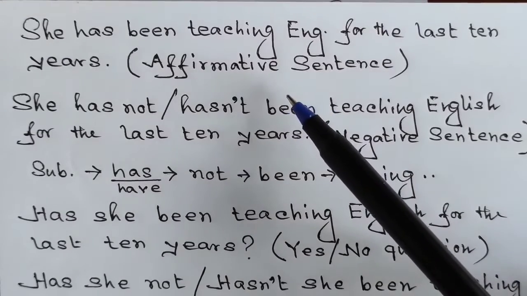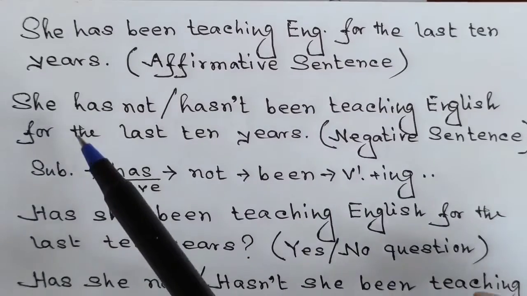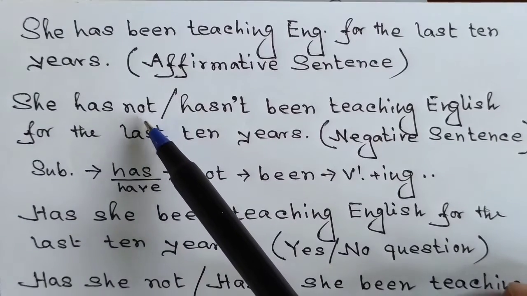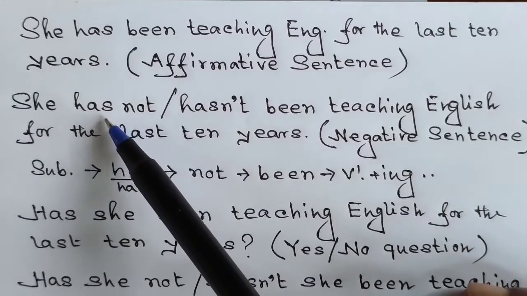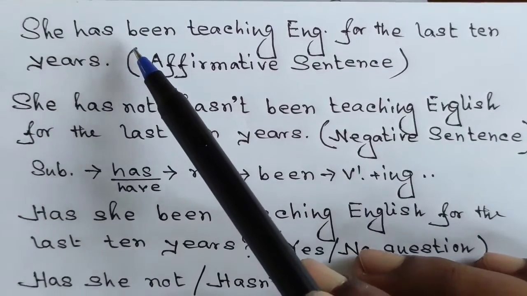And if we turn the affirmative sentence into a negative one, what are we supposed to do? We are supposed to use the word not just after the auxiliary verb. Remember or notice that there are two auxiliary verbs.